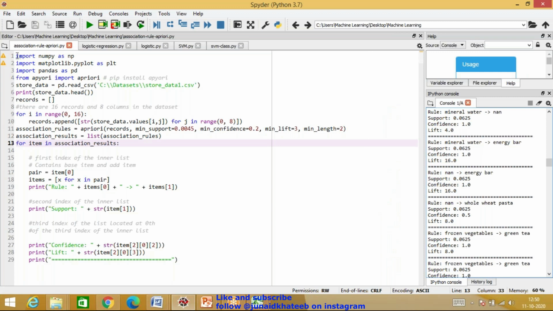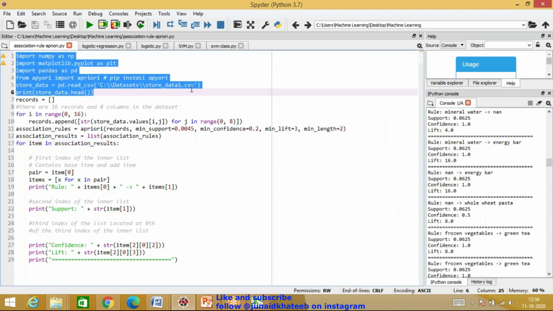As always, what I've done is I first opened this particular data set. It's a CSV file, and then I display the first 5 rows. Now, I need to get all possible combinations. Suppose we had milk, sugar, and coffee. I want milk and sugar, milk and coffee, sugar and coffee, milk, sugar, and coffee, and so on, all